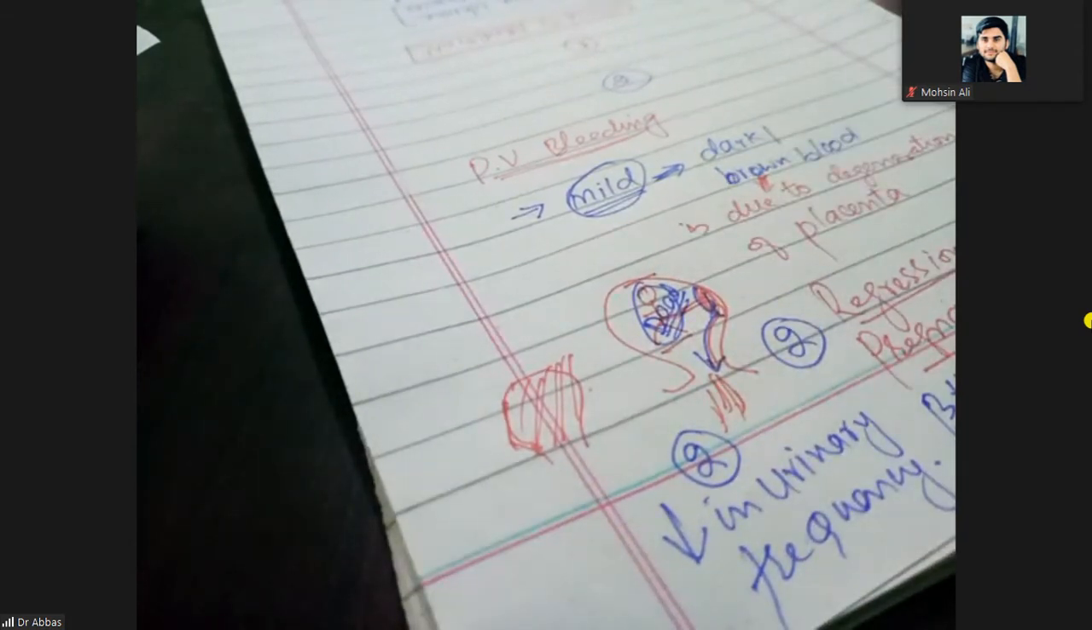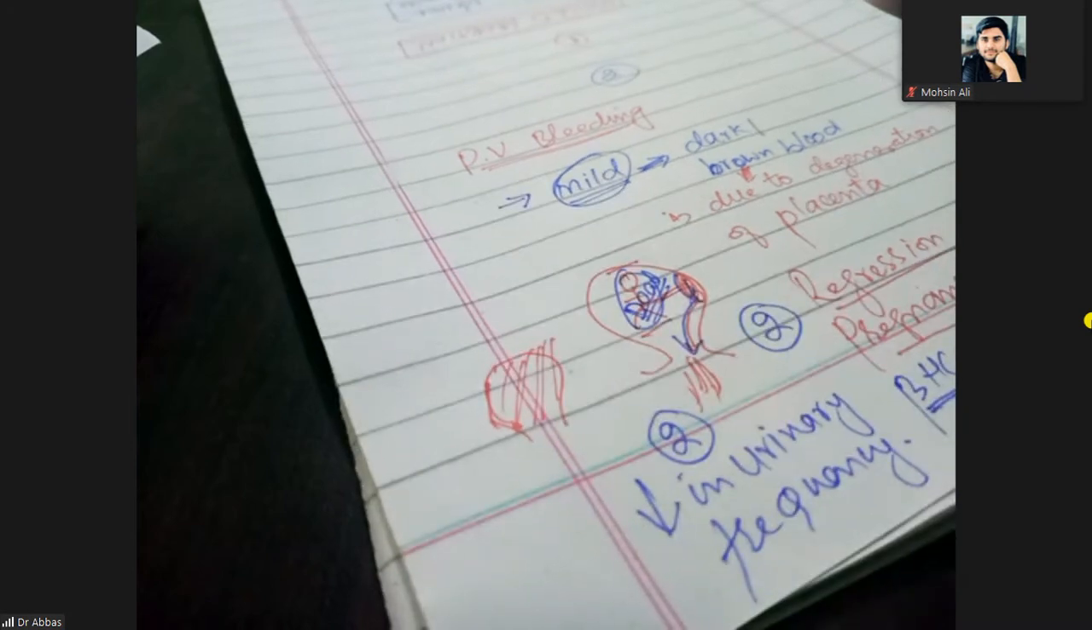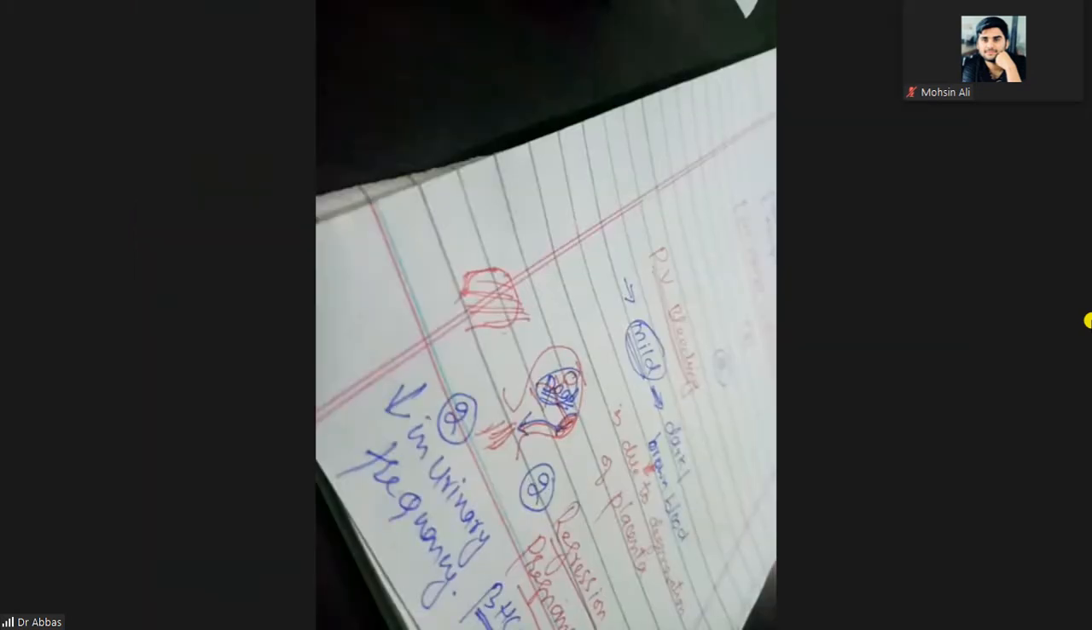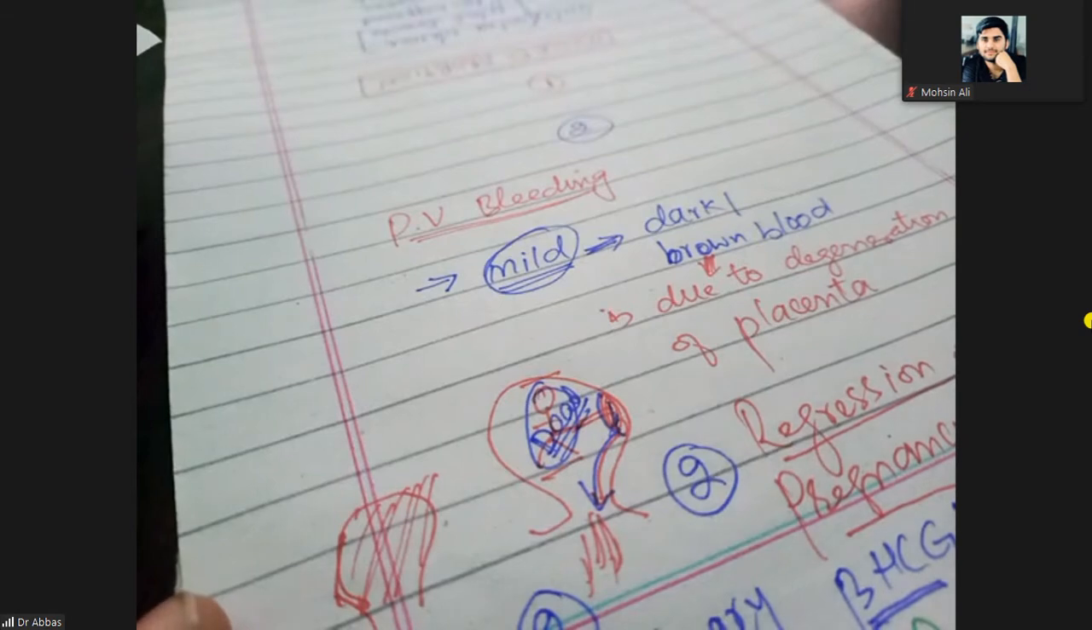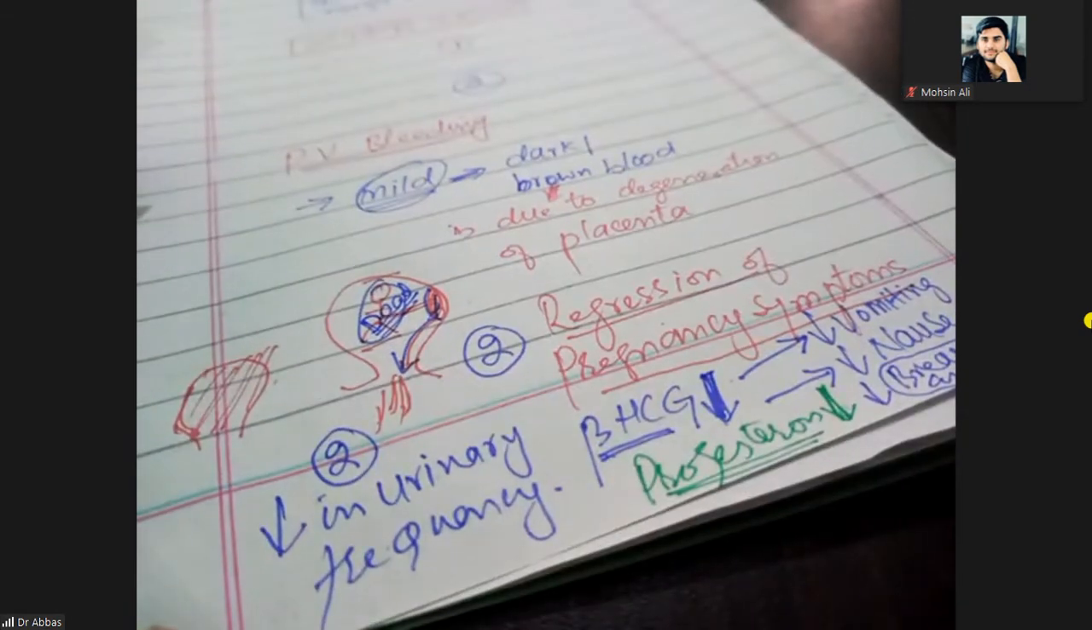But when there is an intrauterine fetal demise, the fetus is not putting too much pressure on the urinary bladder. So the urinary bladder is not feeling too much pressure. Therefore, there will be a decrease in the urinary frequency, because the uterus is not putting too much pressure on the bladder. So these are the first clinical signs. There will be dark brown blood, and then there will be a regression of pregnancy symptoms.